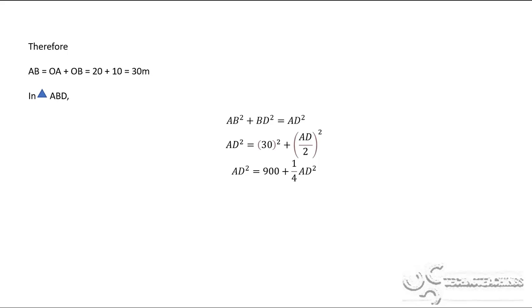Why BD is AD upon 2? Tell me friends, why? Because BD is half of this side, so I'll rewrite BD as AD upon 2.